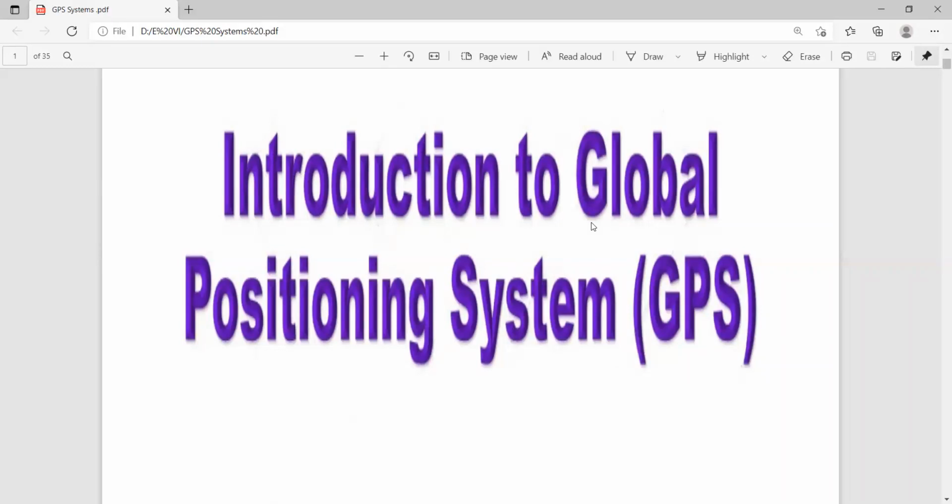You can identify whether the order is ready or not, delivered or not, through this GPS system.